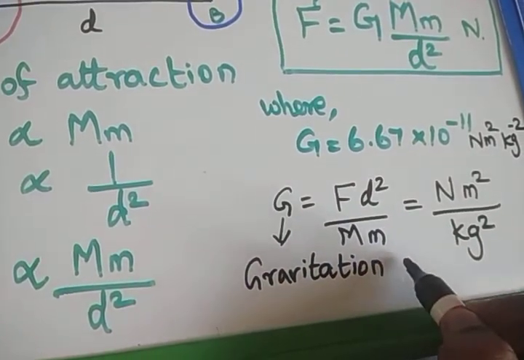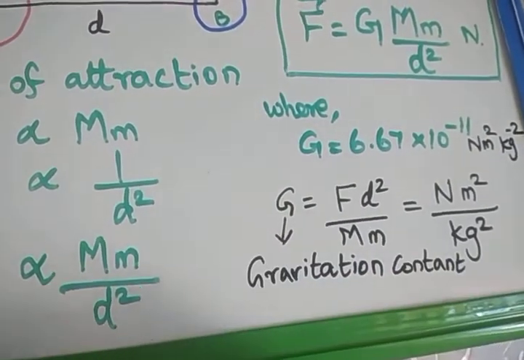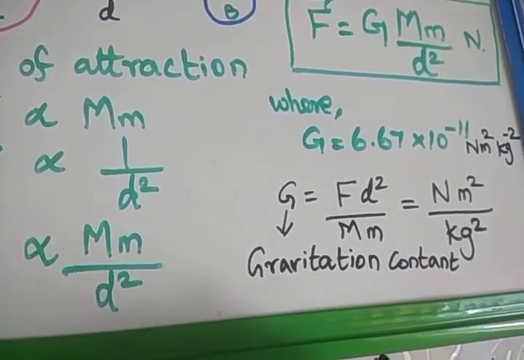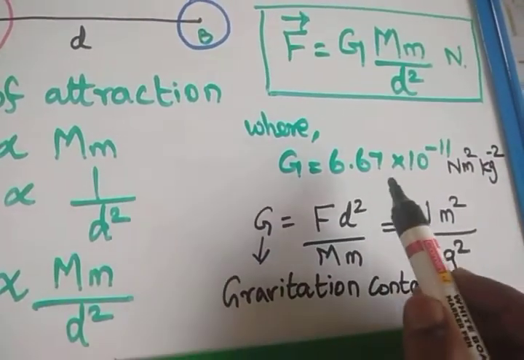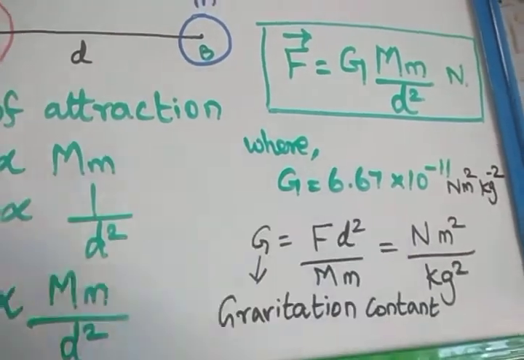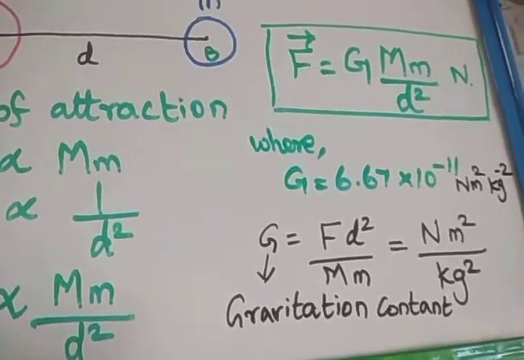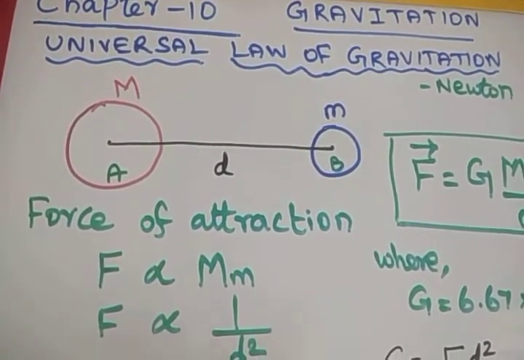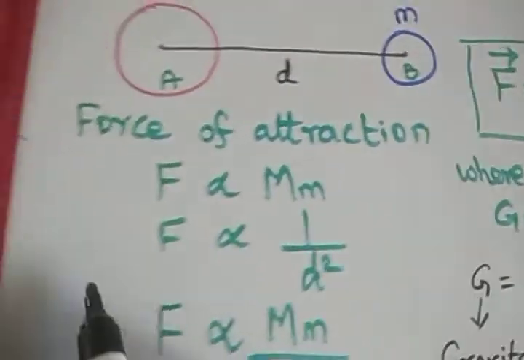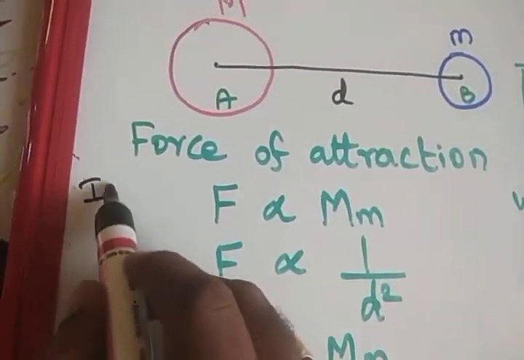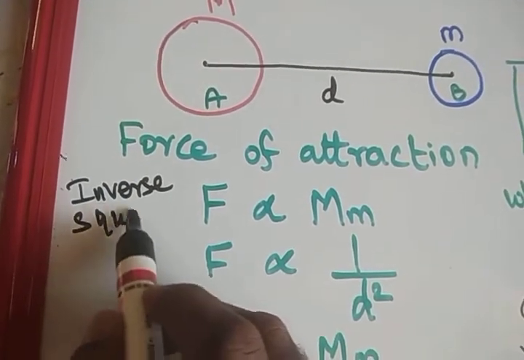This gravitation constant was found by a scientist named Cavendish. By using the Cavendish experiment, he found that the value is 6.67 into 10 power minus 11 Newton meter squared kilogram power minus 2. Dear students, already I told that this law is called the inverse square law.